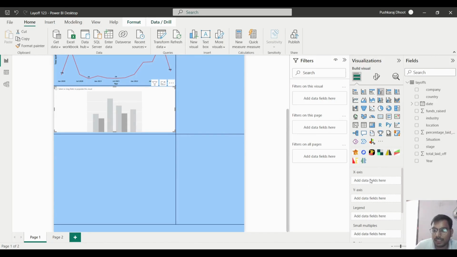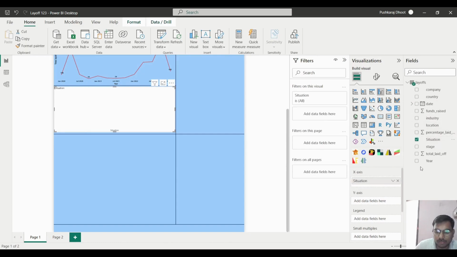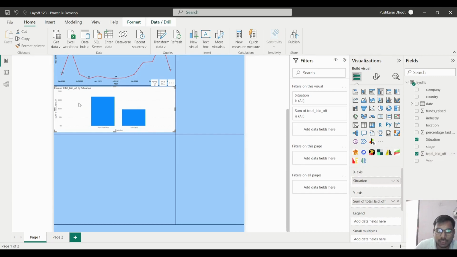So what we will do, on the x-axis we will take the situation, and on the y-axis we will take the total laid off. So here you can see the total amount of laid off in the post pandemic and in the pandemic. But now we have to show it year wise.